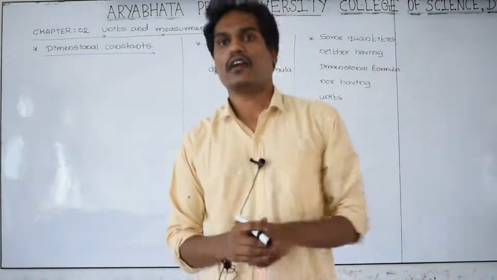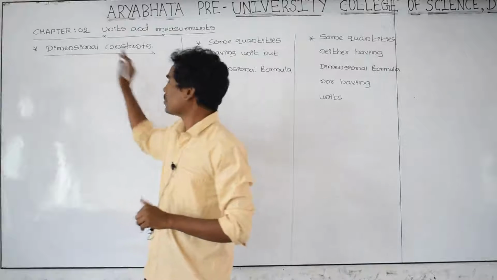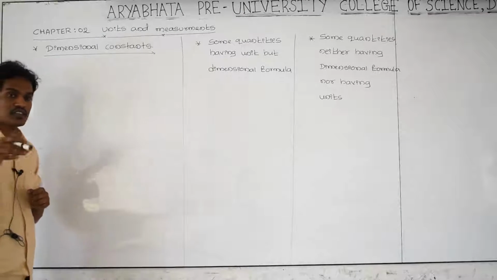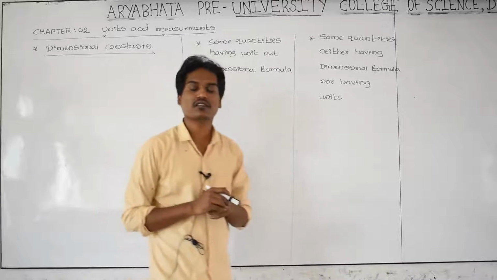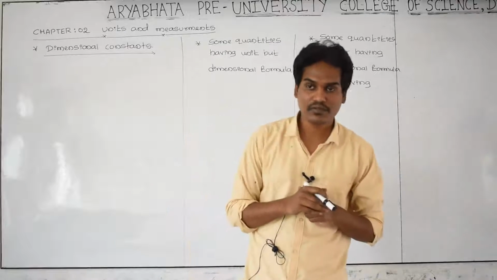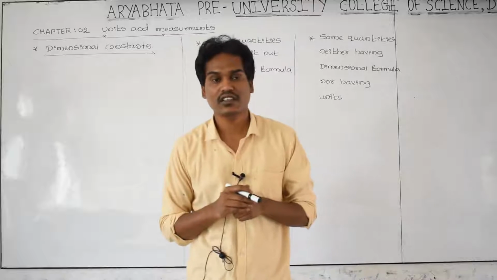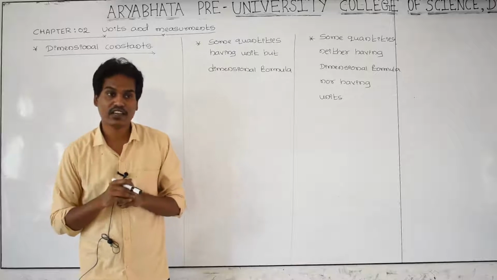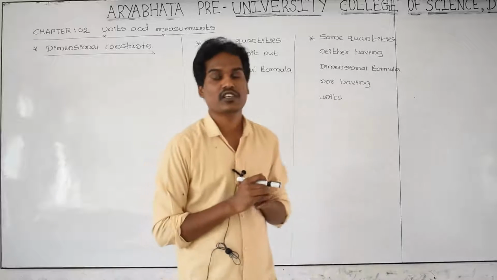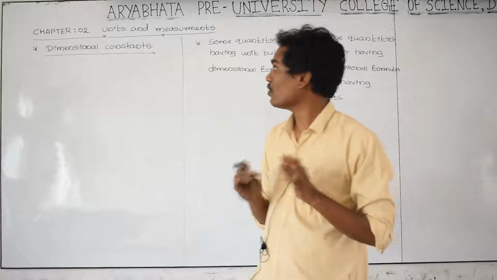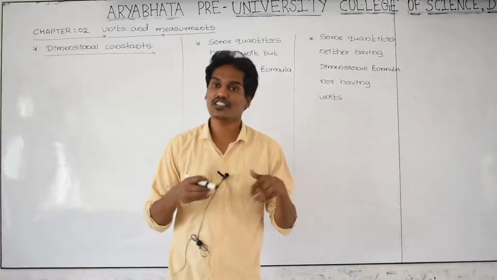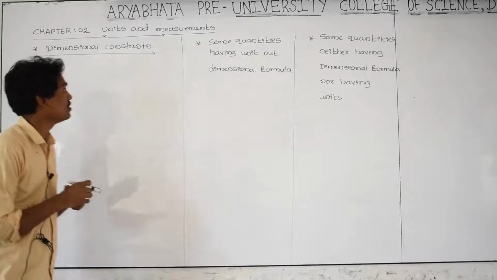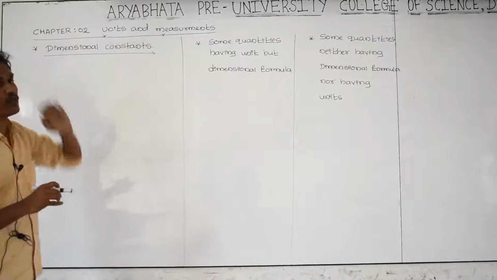And the next concept, that is dimensional constants. What are dimensional constants? Some constants, as you know very well, Planck constant is there, gravitational constant is there. Those are some constants in physics that you study while solving numericals and studying some concepts. What is the dimensional formula for those?